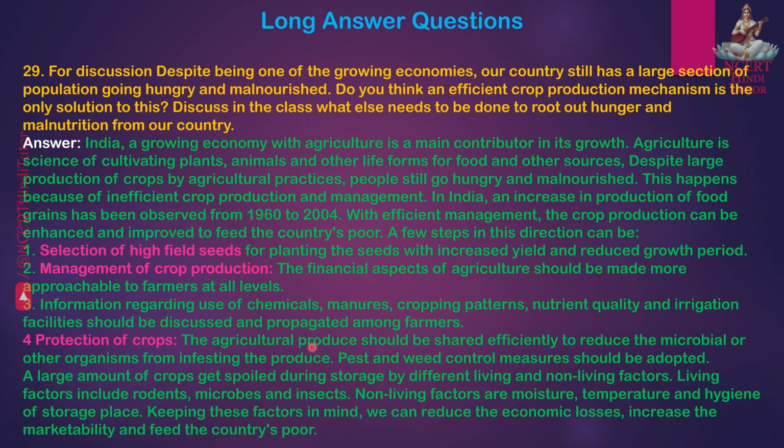The agricultural produce should be stored efficiently to reduce the microbial or other organisms from infesting the produce. Pest and weed control measures should be adopted. A large amount of crops get spoiled during storage by different living and non-living factors. Living factors include rodents, microbes, and insects. Non-living factors are moisture, temperature, and hygiene of storage place. Keeping these factors in mind, we can reduce the economic losses, increase the marketability, and feed the country's poor.